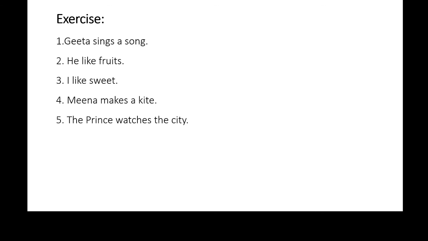Come down to the last sentence. The prince watches the city. The prince is subject here, watches is verb, the city is an object. So SVO structure is there. So our answer will begin with the city. The city is singular. The sentence is written in simple present tense, as the verb is in simple present tense. So we have to use the helping verb of to be belonging to the present category, that is, the city is. And the third form, past participle form of the main verb, is watched.